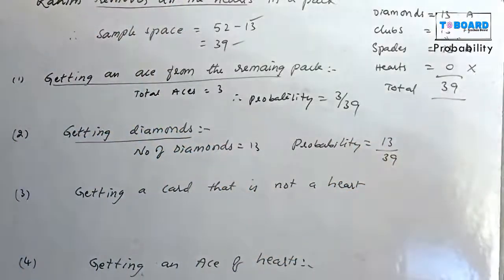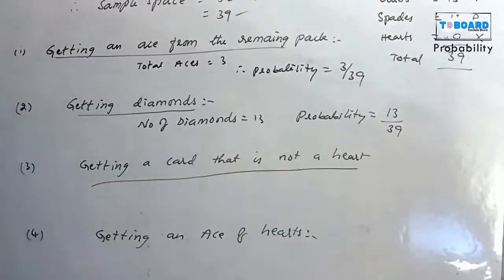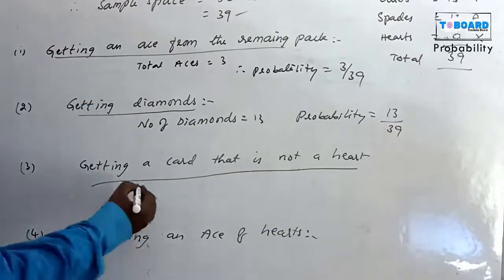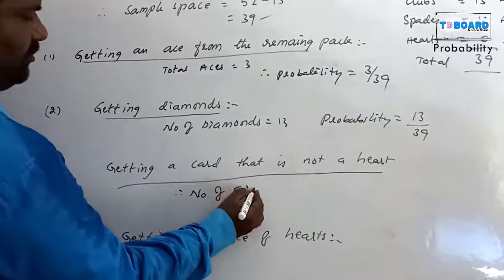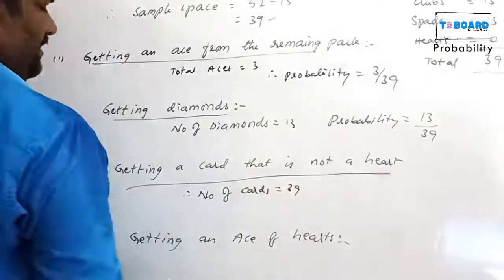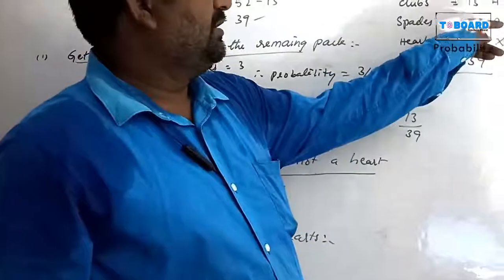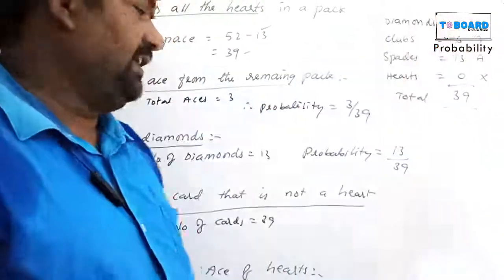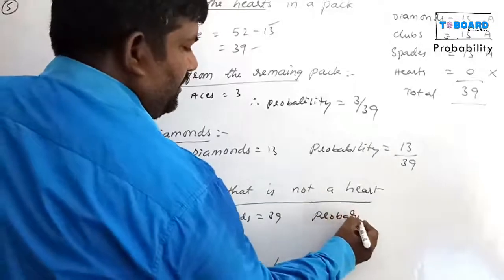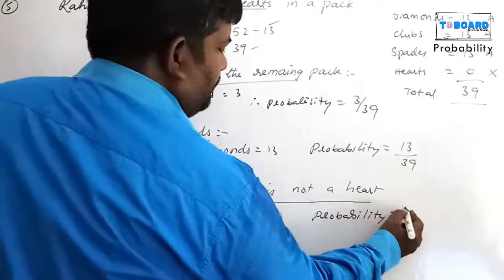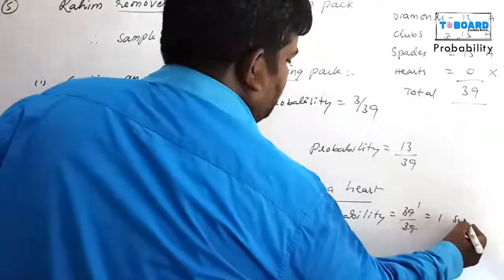Next, getting a card that is not a heart. The total number of cards is 39. Getting a card that is not a heart, except a heart, that is 39. Probability equals 39 by 39, which is 1. 1 means a sure event.